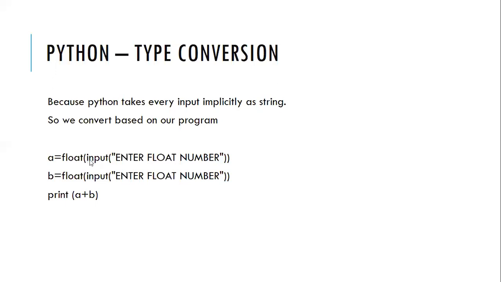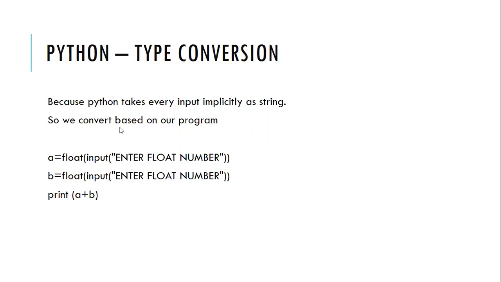When we write input and we ask something like enter float number, then implicitly it will take it as a string. For forcefully making Python take the input as something else, we write there float or int or something else. So this is called type conversion.